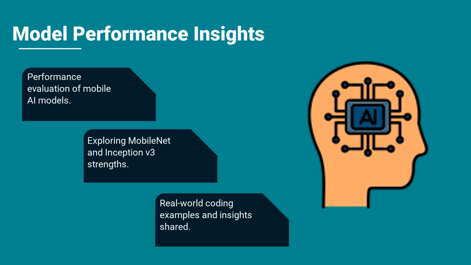In the ever-evolving landscape of mobile AI applications, developers often face a crucial decision: which model to use for their needs. Specifically, when should we opt for Inception V3 or MobileNet retrained models on mobile devices? In this discussion, we're going to explore the performance comparison between these two models, dive into their strengths and weaknesses, and provide some real-world coding examples. This will help you make informed decisions regarding your mobile AI projects.